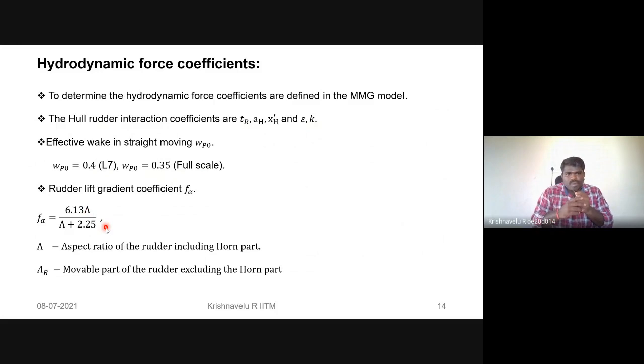This aspect ratio means we are considering the rudder including the horn part. Whenever we consider A_R, the rudder area, we are not considering the horn part. Therefore, we consider only the movable part of the rudder.